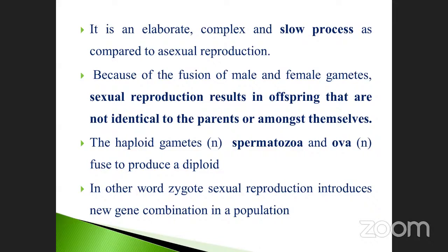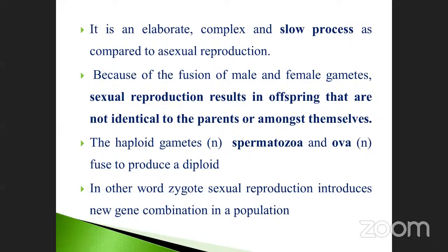Because of the fusion of the male and female gametes, sexual reproduction results in offspring that are not identical to the parents or amongst themselves. Already we discussed this. In asexual reproduction, the offspring are identical to the parent. But in this case it is not identical, because male and female gametes, which are different, unite together.